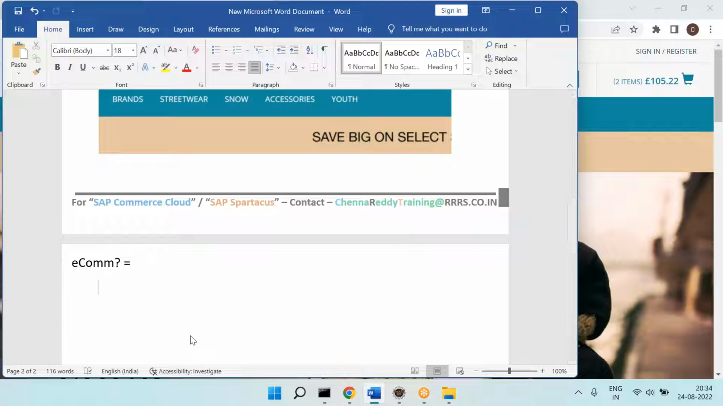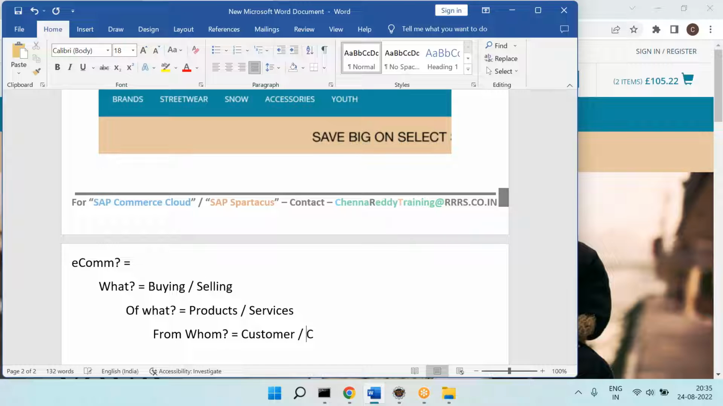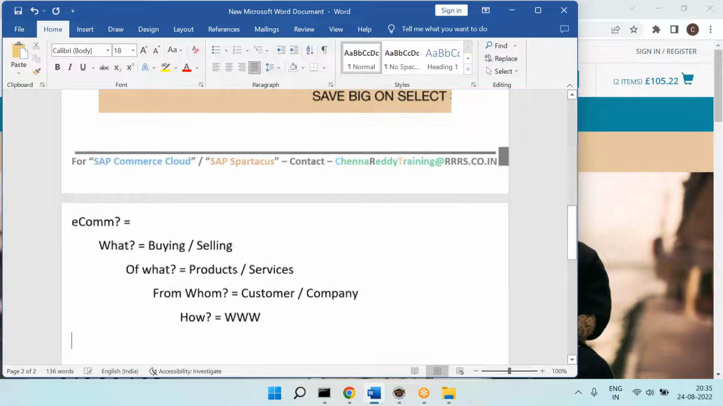Or can I put it this way? What is e-commerce? Buying or selling of what? Products or services. From whom? From another customer or company. How? Over the internet is called e-commerce. Buying or selling of what? Product or services. From whom? Company or from another customer. How? Through internet is called e-commerce.